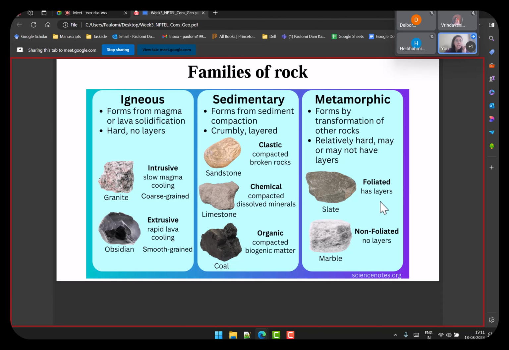And then if we talk about rocks now, rocks don't have a definite composition, but they have definite classes based on how they are formed. There are three families of rock that, if you remember from the lecture, were igneous, sedimentary, and metamorphic. Igneous are basically rocks that are formed from the magma. Magma we studied in the previous lecture as well. It is the material that comes out from the volcano. What comes out from the volcano is called magma. When it comes out and reaches the surface, it is called lava.